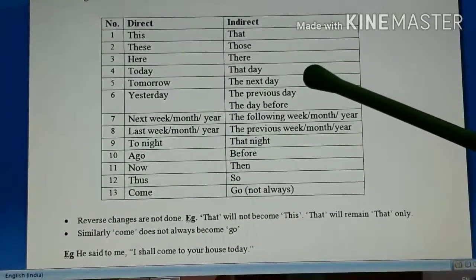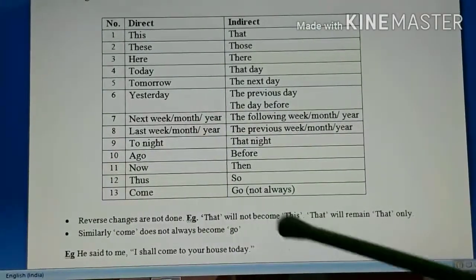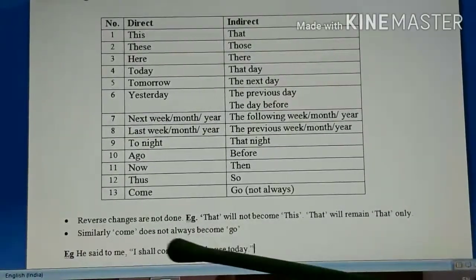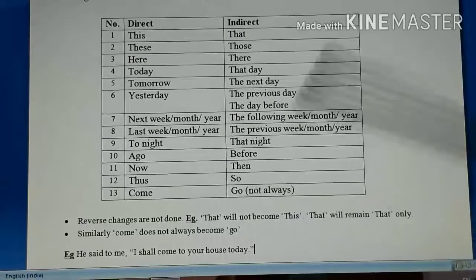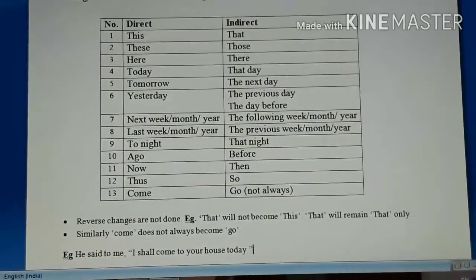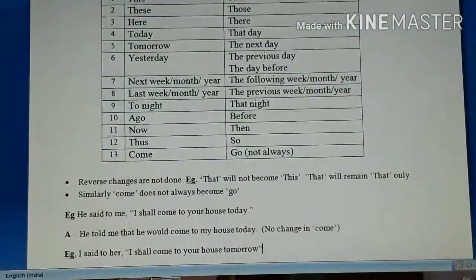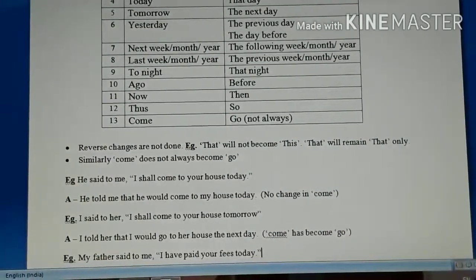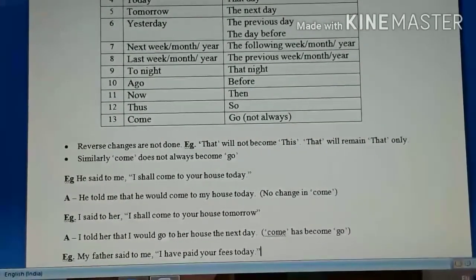Just keep that thing in mind. For example, that will not become this. That will remain that only. Similarly, come does not always become go. So here, students, I have done just one example for you, when come becomes go and when come remains come only.